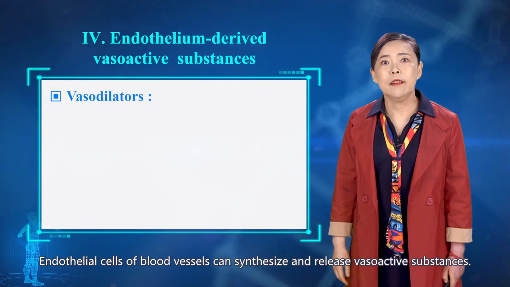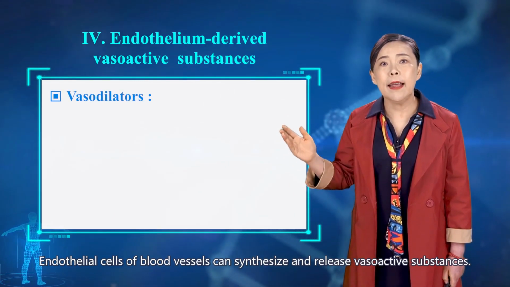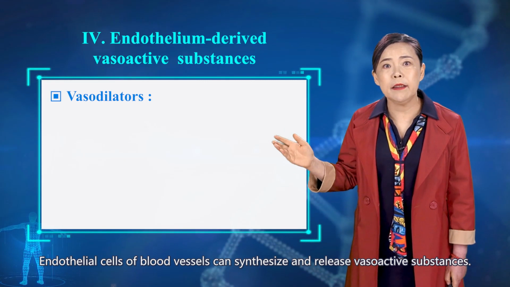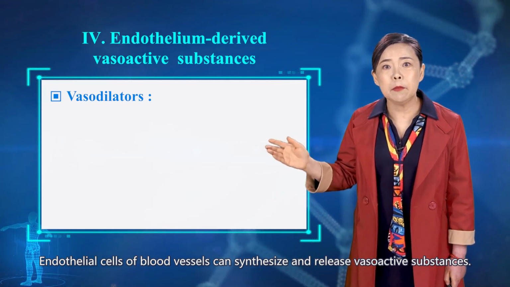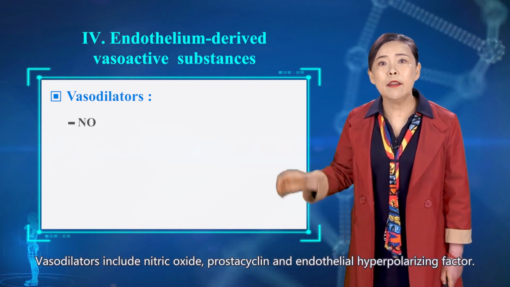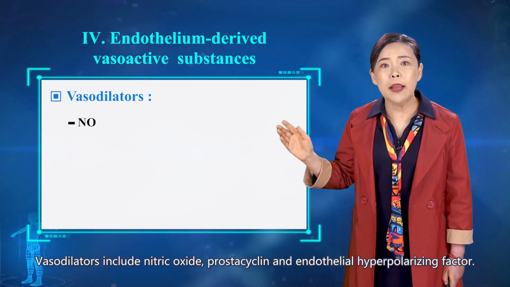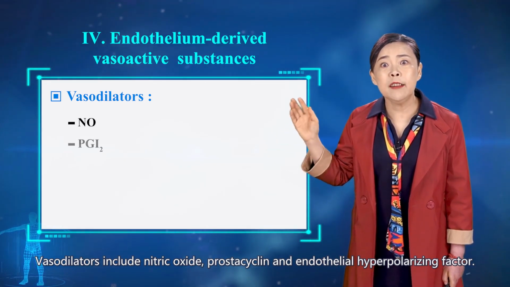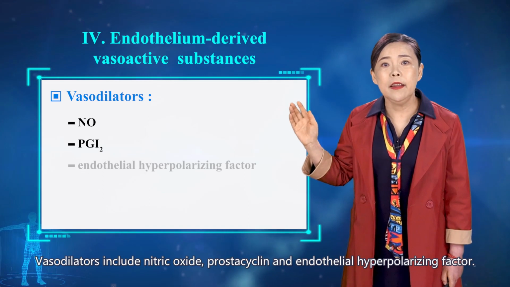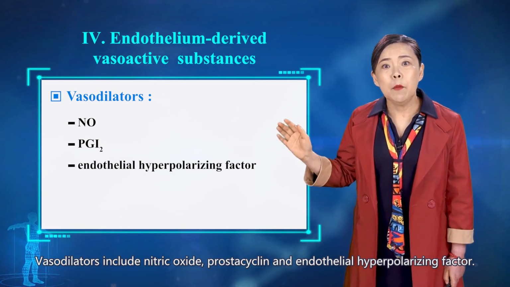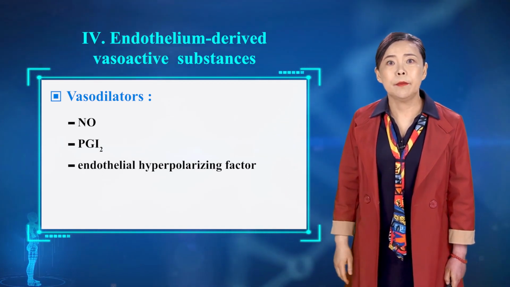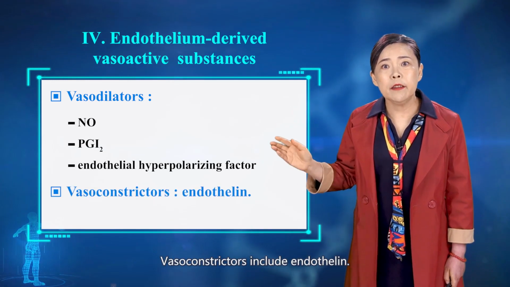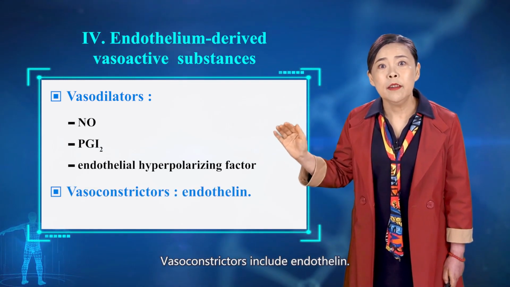Endothelial cells of blood vessels can synthesize and release vasoactive substances. Vasodilators include nitric oxide, prostacyclin, and endothelium-derived hyperpolarizing factor. Vasoconstrictors include endothelin.